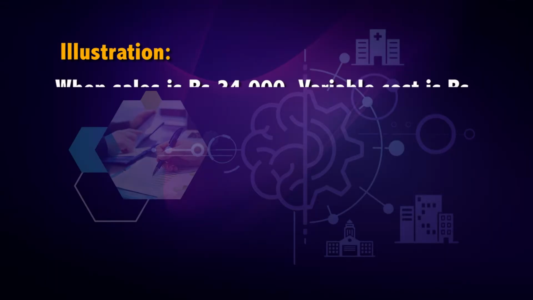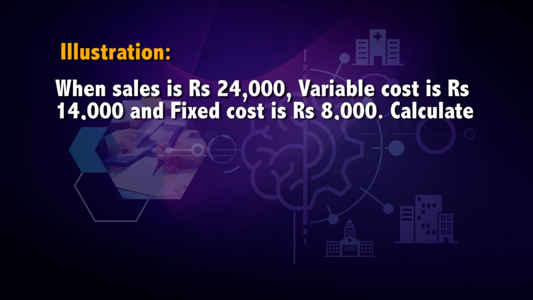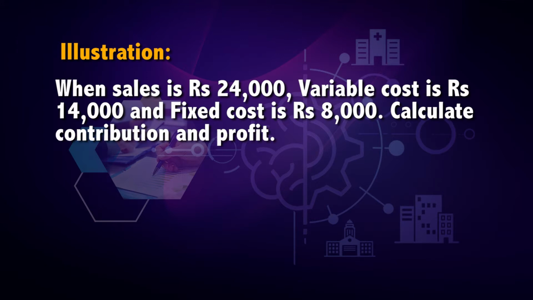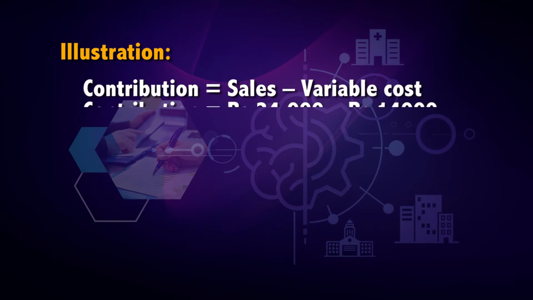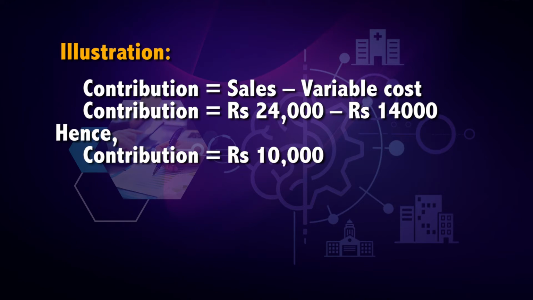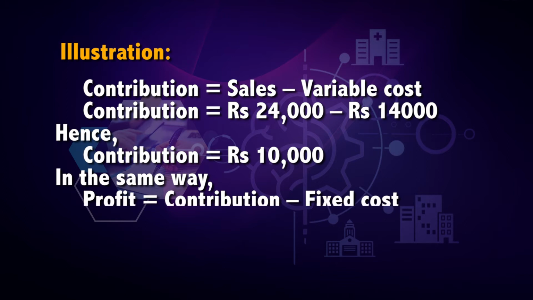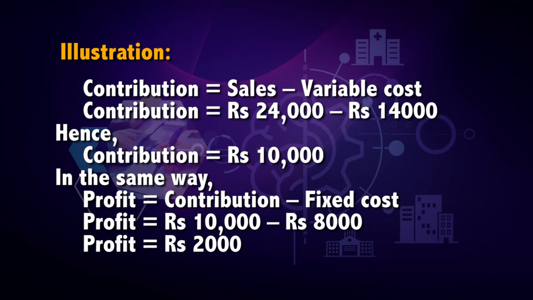Let's understand this with an example. When sales is rupees 24,000, variable cost is rupees 14,000 and fixed cost is rupees 8,000, calculate contribution and profit. Now, contribution is equal to sales minus variable cost. Then, contribution is equal to rupees 24,000 minus rupees 14,000. Hence, contribution will be equal to rupees 10,000. In the same way, profit is equal to contribution minus fixed cost. So, profit is equal to rupees 10,000 minus 8,000. Hence, profit is equal to rupees 2,000.